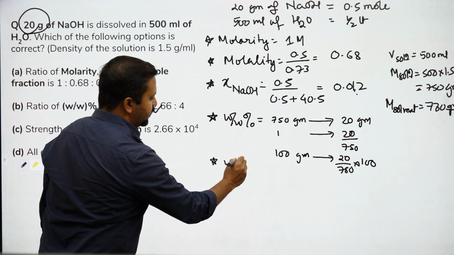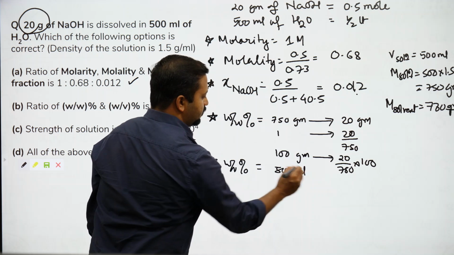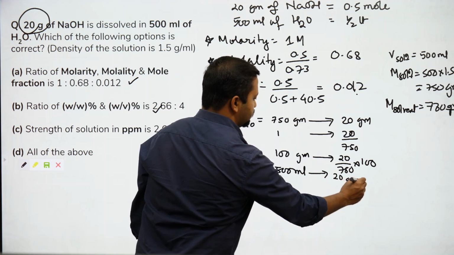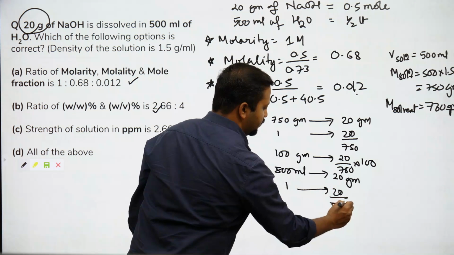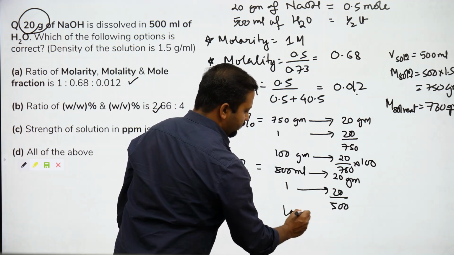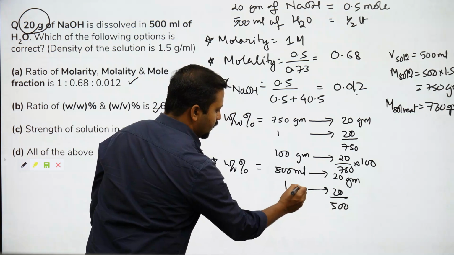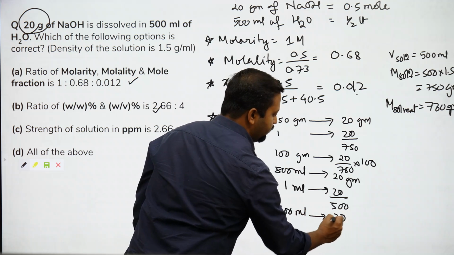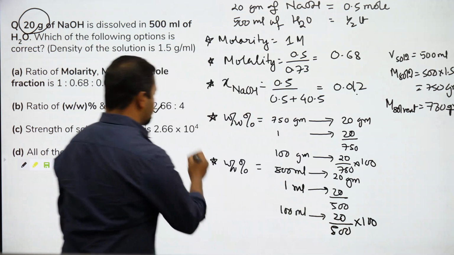Weight by volume percentage. 500 ml contains 20 grams. 1 ml will contain 20 by 500. 100 ml will contain 20 by 500 times 100. What will the answer be? 4.